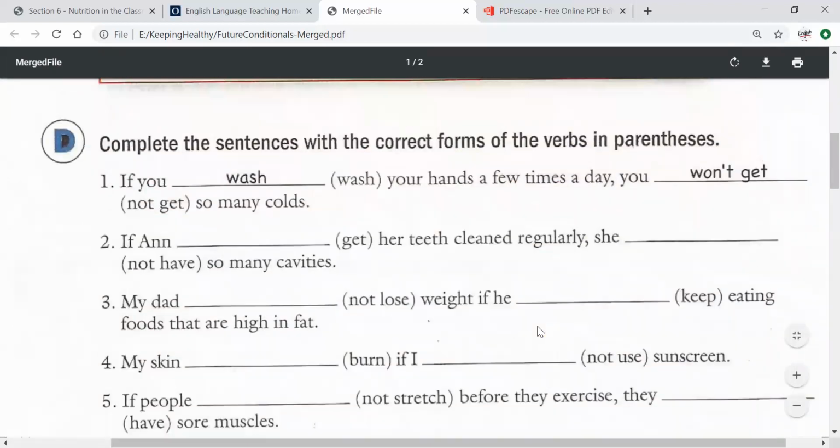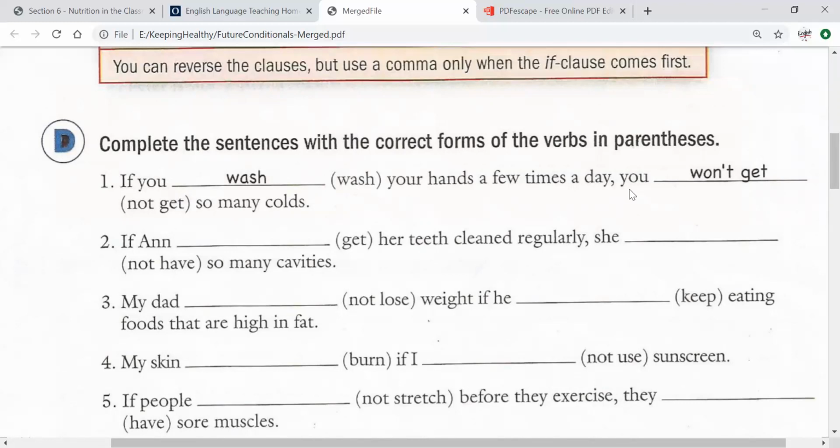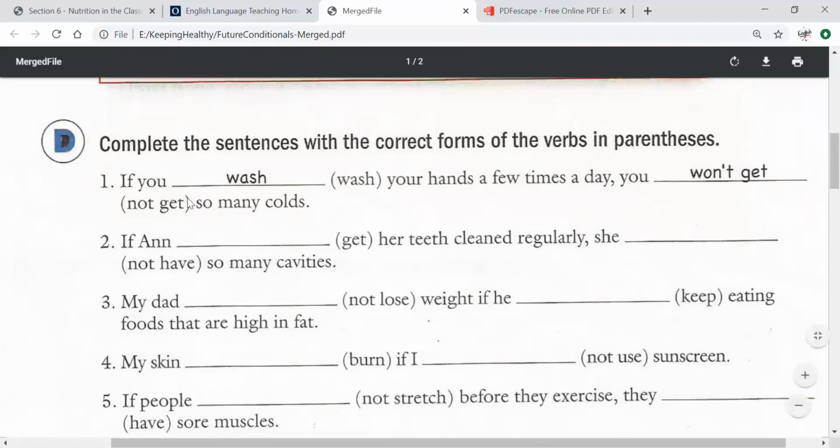Okay, so let's look at this example. If you wash, so this is the verb, wash. I want to put wash here in present tense because of if. If you wash, and since it's you, I don't need to add E or ES or anything. It's normal. If you wash your hands a few times a day, what is the answer? What will happen? You won't get so many colds, or you won't get the coronavirus, maybe.